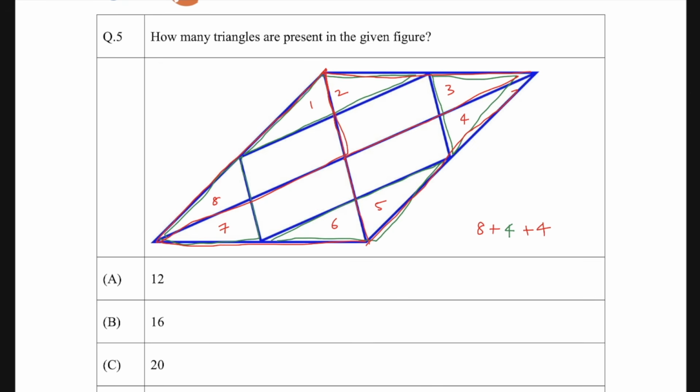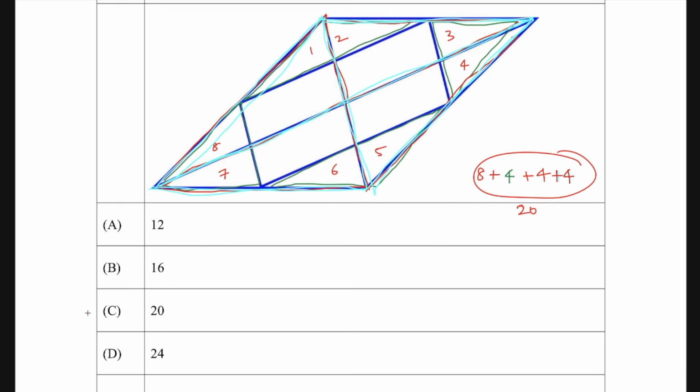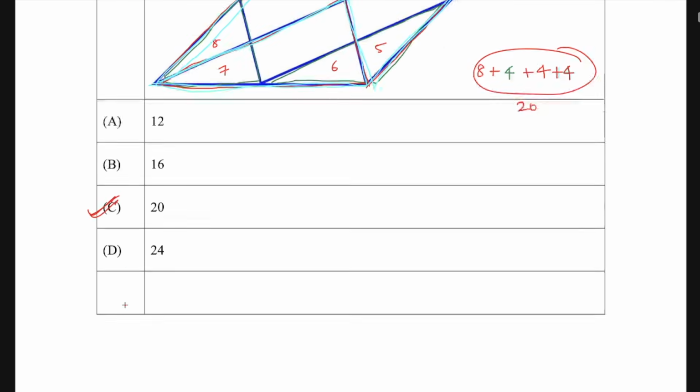Then you can take even bigger triangles, and those triangles are like the diagonals of this. So this is one of the triangles. Then you got another triangle like this, right? Then you got another triangle. So like this you will get four more. Okay, and at the end you will get these four. So plus four more. So basically I'll correct it here. Yeah, so plus four more. So if you add all of them, this should be 20 triangles, and option C should be your correct option. Okay, so these were 1 marker questions.